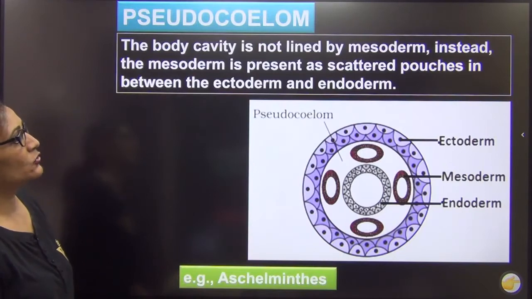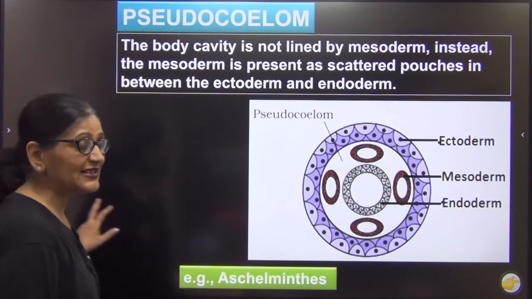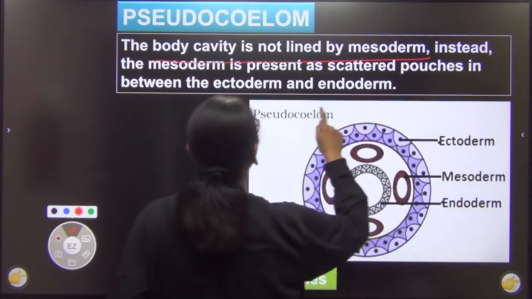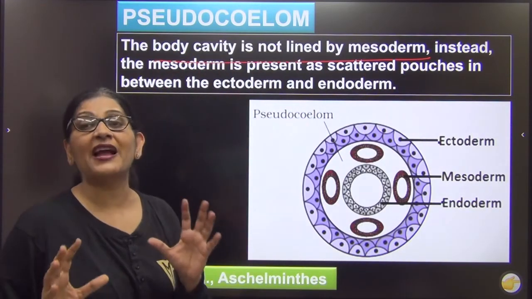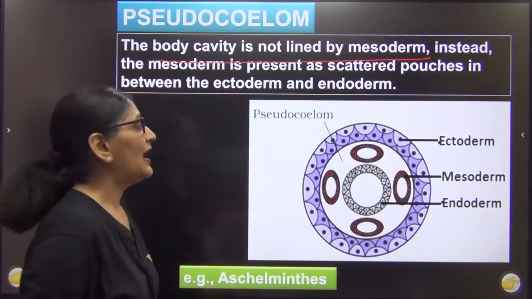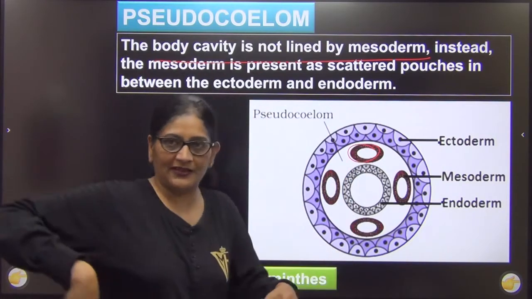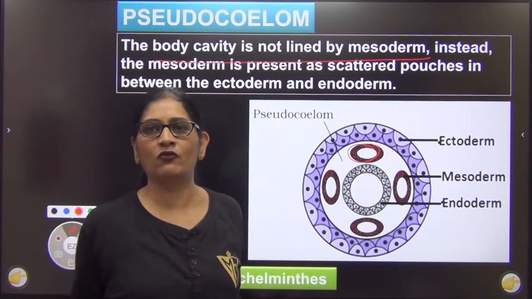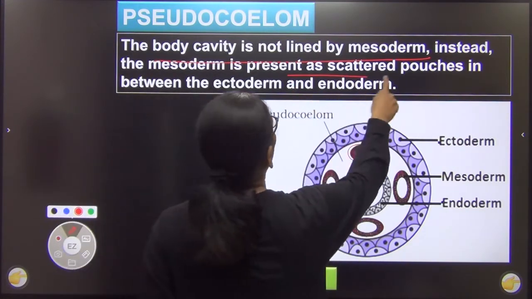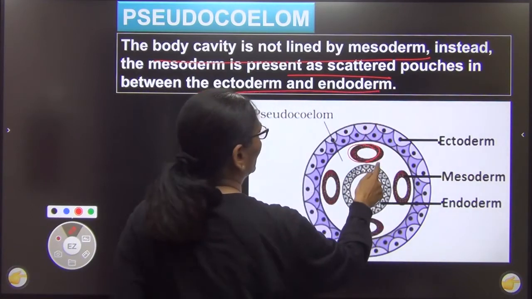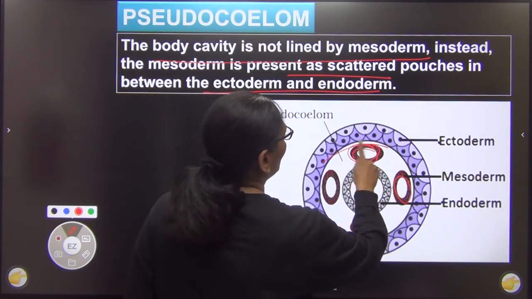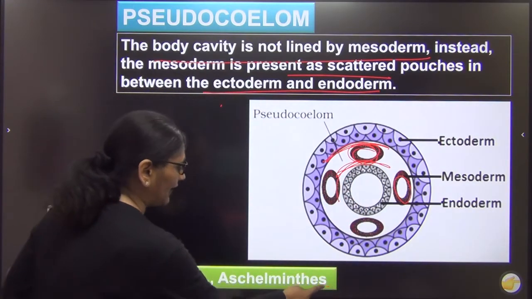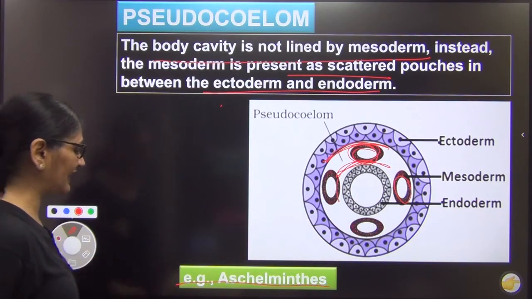Now let's come to pseudocoelom. आपके NCERT में डिफाइन ऐसा किया है, the body cavity is not lined by mesoderm. दोनों तरफ mesoderm नहीं है. In fact, mesoderm is found in patches, and patches में ऐसा दिखा है. That means little mesoderm here, little here, little here. वो भी है और जो मैंने समझाया वो भी है. Right? Then this is between the ectoderm and endoderm. The mesoderm is found in patches. It is not lined on either side like this. Then this is called pseudocoelom, and the only example here is Aspergillus.